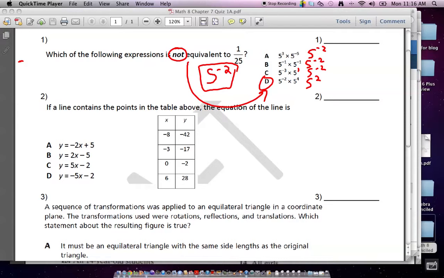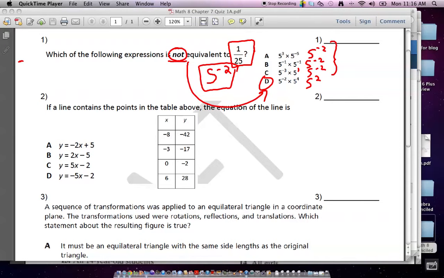When you see the word not, even if the question, like 1 over 25, gives you difficulty and you're not exactly sure what that means, what you can do is go to the choices, try all the choices, and when all of the choices come out to the same thing except one, you don't even really need to know what the question's asking. Because they use the word not, it has to be the one. I mean, how could these all be the same thing and be the answer to the question? Because then you could say, well, if A's the answer, so is B. Because they're the same thing. So a little test wiseness goes a long way.